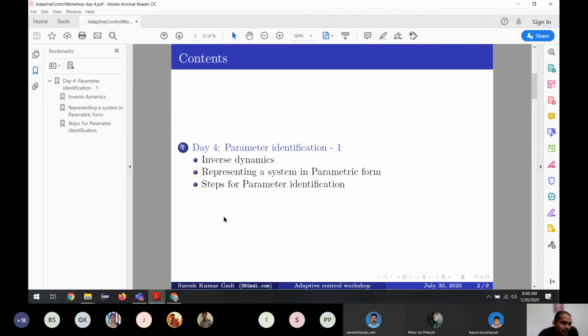Okay, the other one is to be able to forecast. Whatever we are saying, science is mostly about forecasting what's going to be in the future. If it is about the past, the science is not that interesting. Science helps us to understand the future. And this parameter identification lets us understand the future.